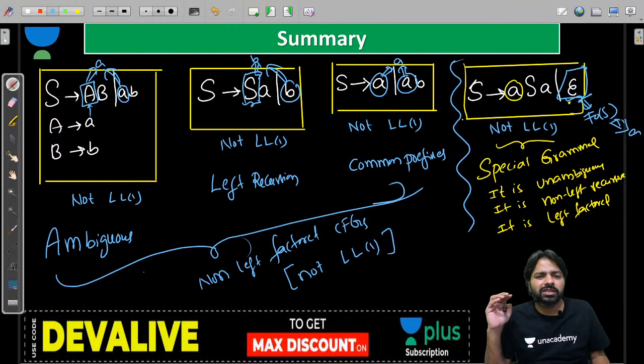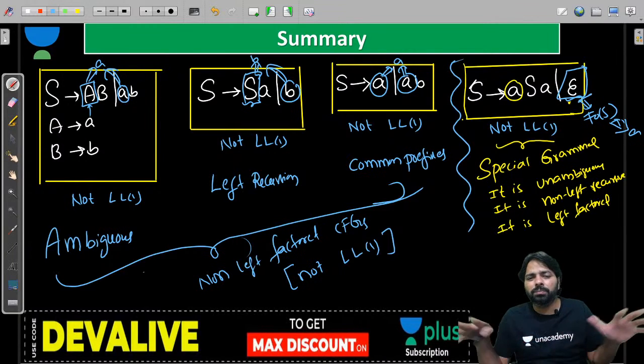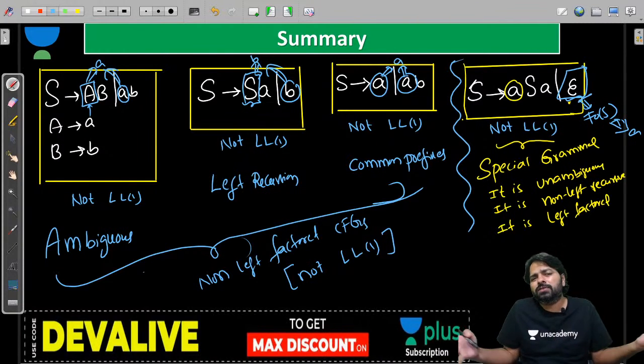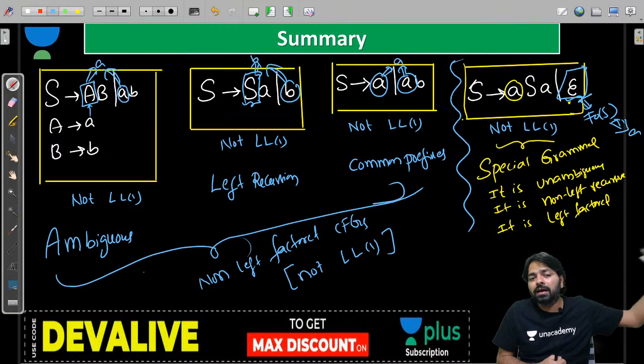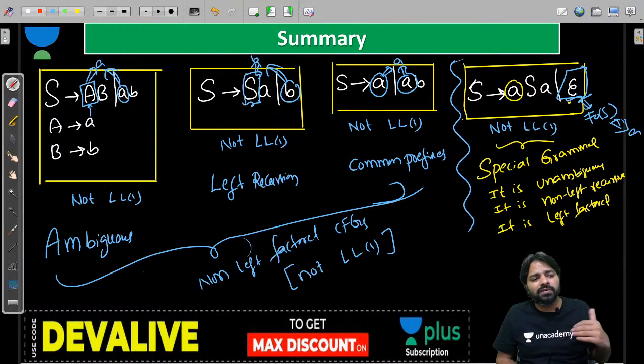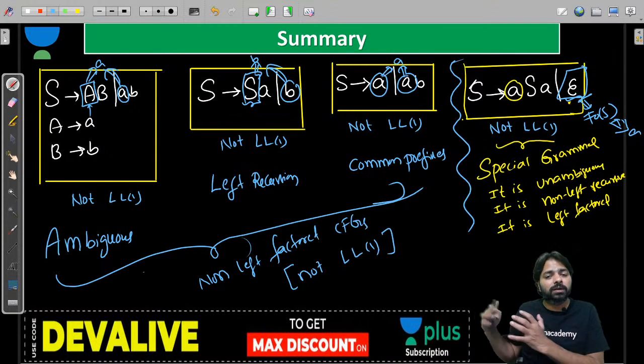Okay. Today we have understood until now what an LL1 parser is. And the LL1 parser is not powerful because it can represent fewer structures compared to LR parsers. So using a top-down parser, we may not represent most of the syntaxes. So we require a more powerful parser to represent more structures in our programming languages. So next session, I'm going to start the bottom-up parser. Then I will conclude the difference between top-down and bottom-up. And we will have clarity on how to understand syntax analysis with the help of the bottom-up parser.